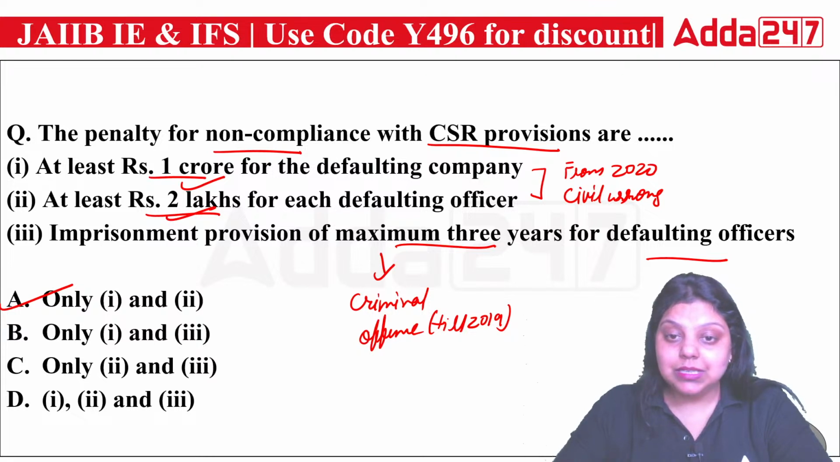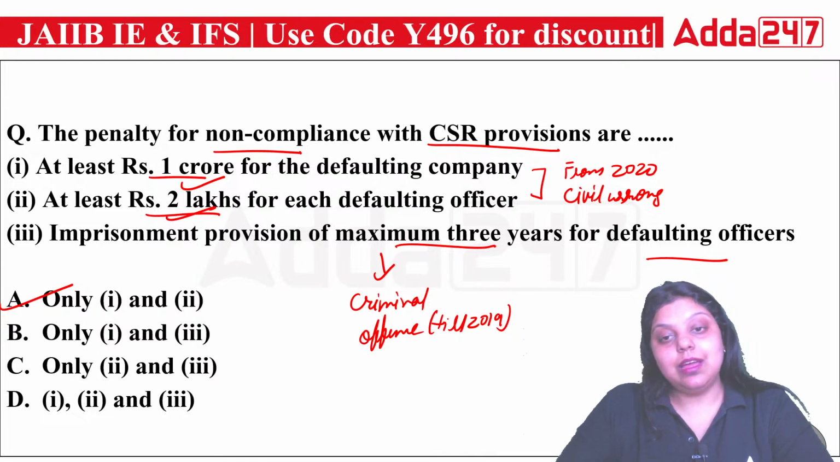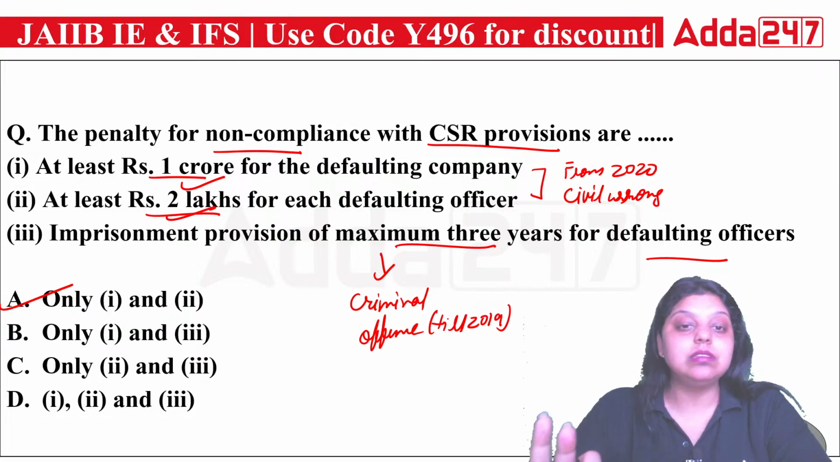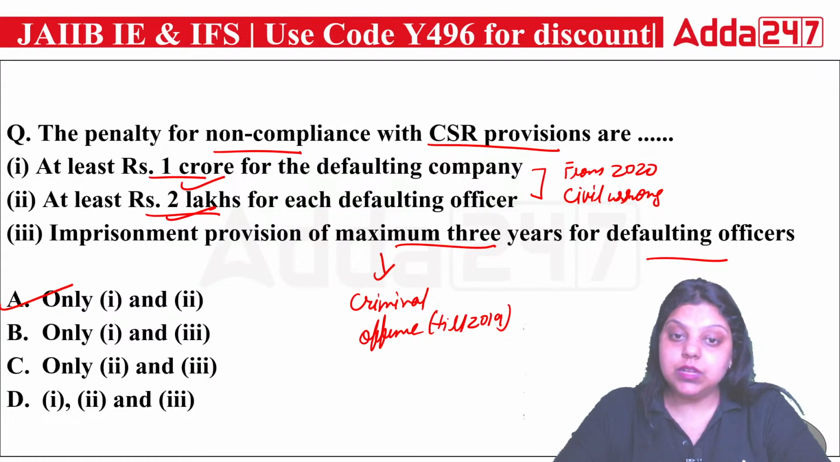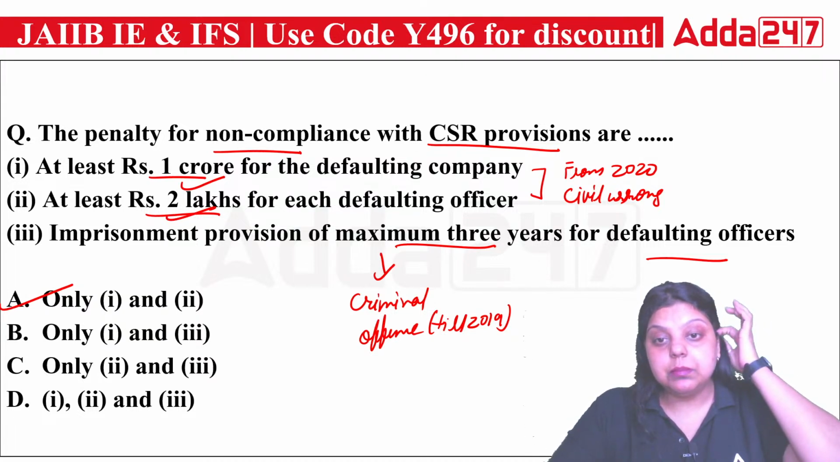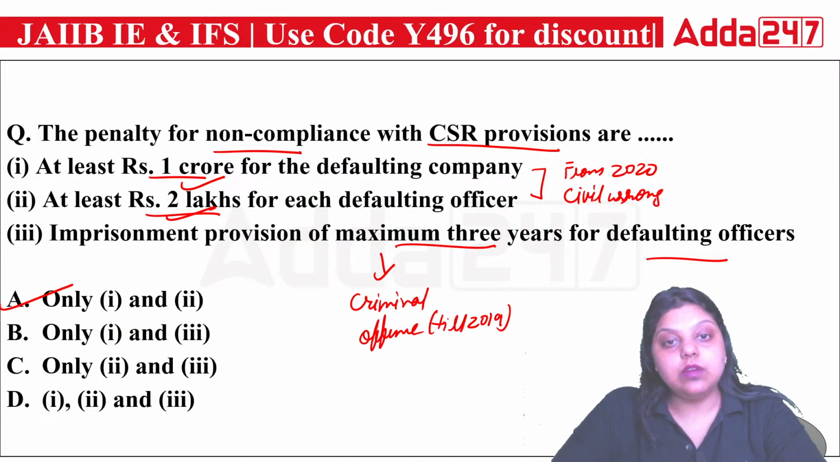Clear? So do remember that earlier the non-compliance of CSR provisions used to be taken as a criminal offense, in which 3 years imprisonment used to be there, but now since 2020 it became a civil wrong, in which at least 1 crore has to be paid as a penalty by the defaulting company, and at least 2 lakh for each defaulting officer.